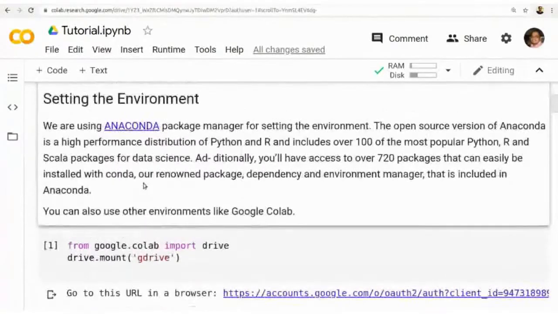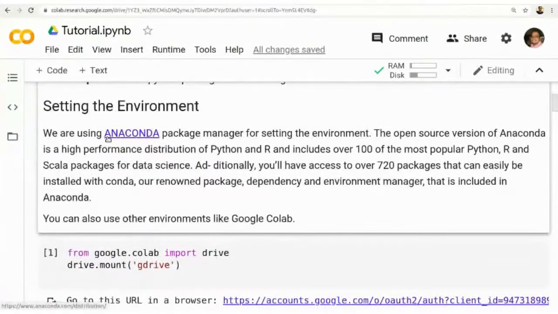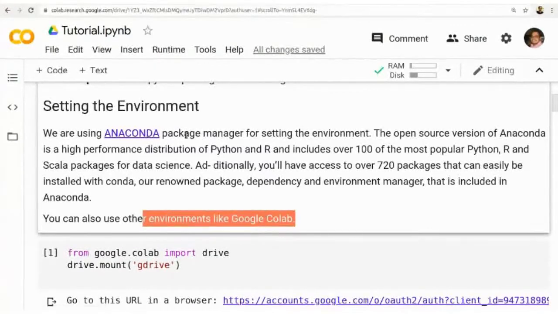This setup shows how you can create a Python machine learning environment using Anaconda on your local machine. In this example we are using Google Colab, so this step is not important. But if you do not have good internet connectivity, or you need to do experiments on your own machine as part of your research or work, it is recommended to set up the environment locally. You can download Anaconda and install it on your machine. The steps are very simple, and you can follow them using this link.